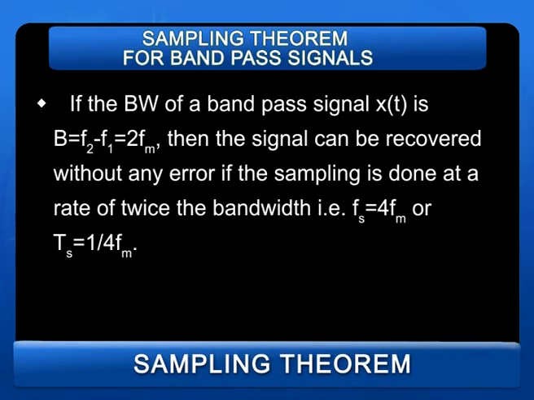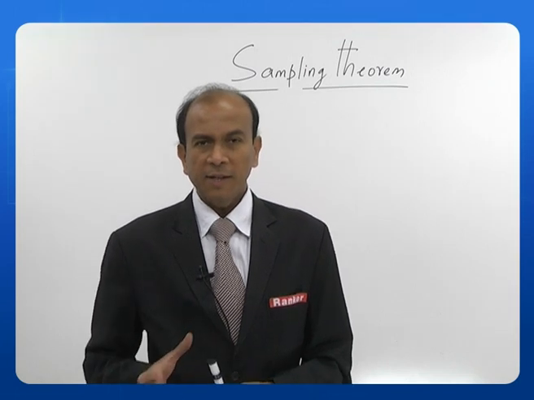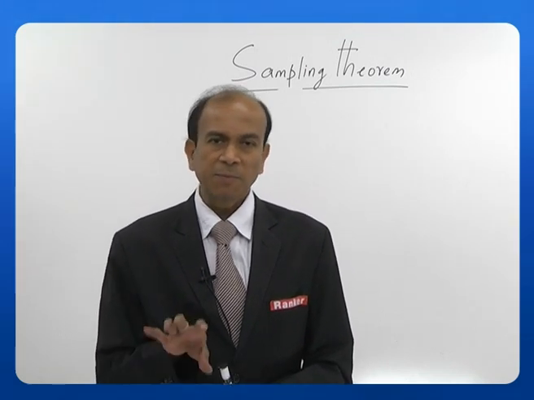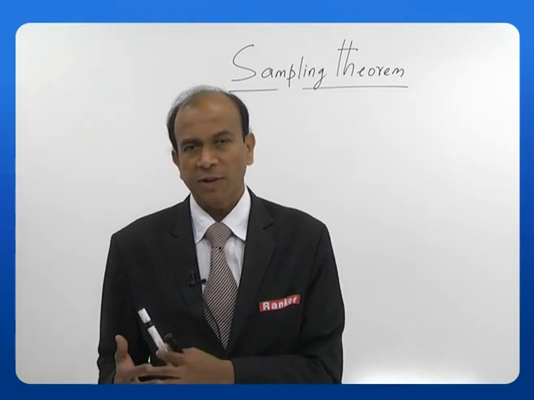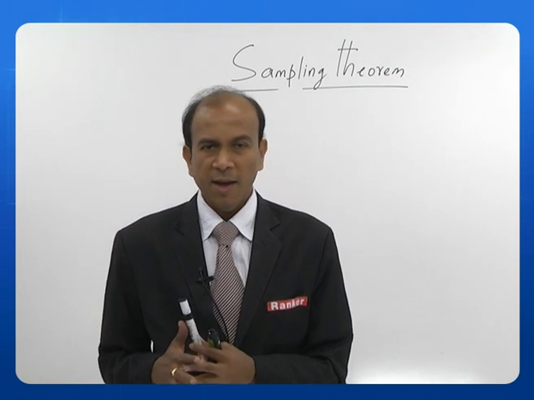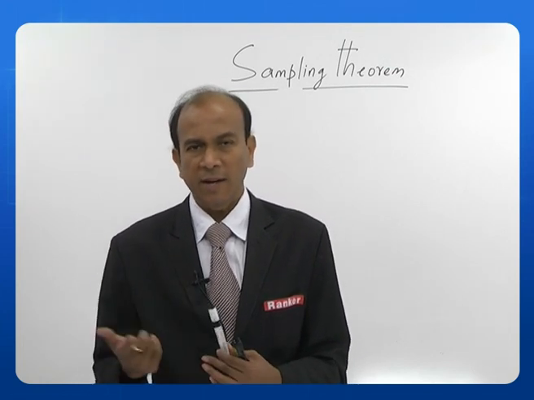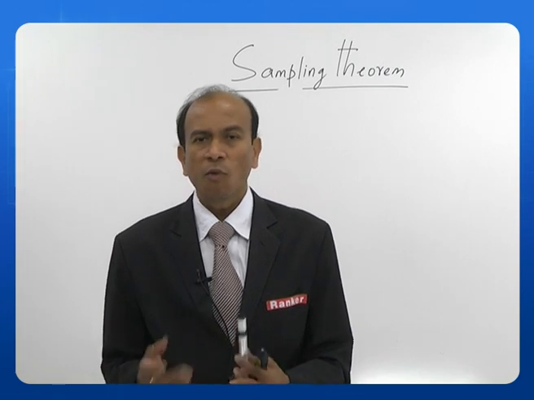Now, let us define this. If the bandwidth of a band pass signal x of t is equal to B, which is given by f2 minus f1, that in fact is equal to 2 fm, then the signal can be recovered without any error if the sampling is done at a rate of twice the bandwidth, that is fs is equal to 4 fm, or Ts is equal to 1 by 4 fm. So, here we take a band pass signal, calculate its bandwidth, which is twice the maximum frequency, that is 2 fm, and our sampling rate here must be twice of that, that means 2 into 2 fm, that will be 4 fm.